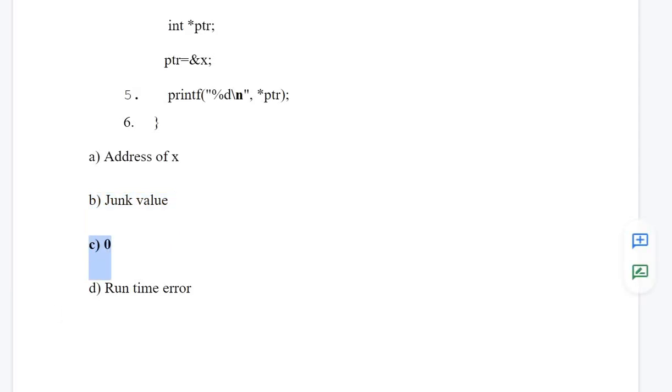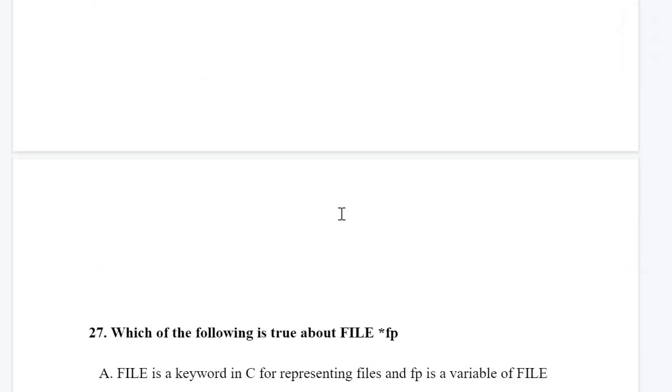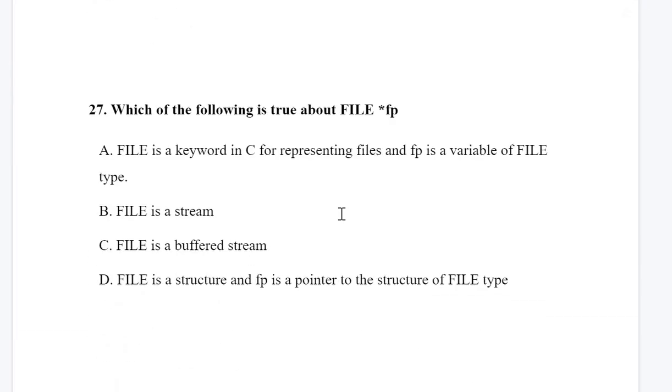Okay, so let me highlight this. Next is question number 27. Which of the following is true about FILE *fp? Okay, so this *fp is a pointer to a structure. A FILE is a keyword in C for representing files, and fp is a variable of FILE type.